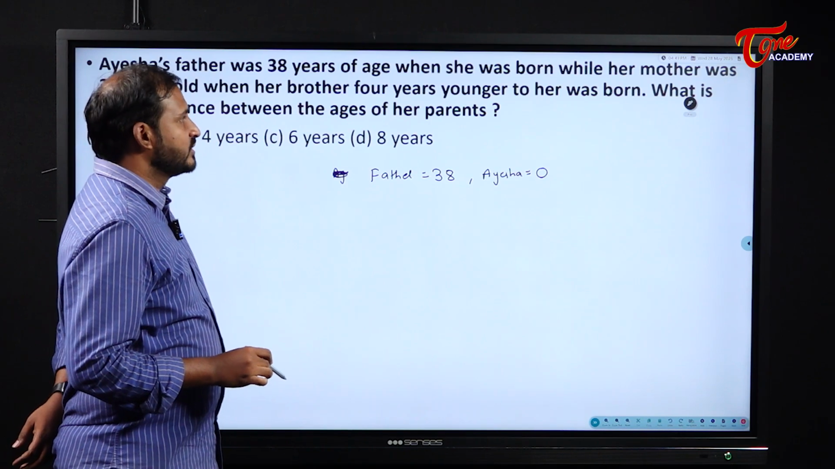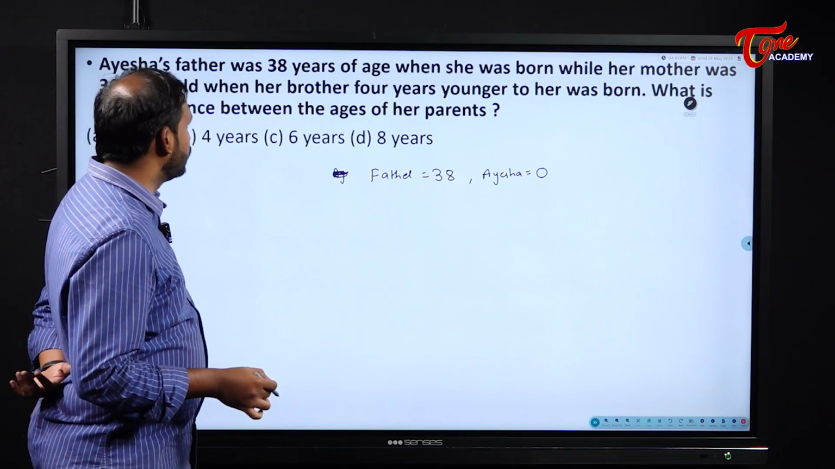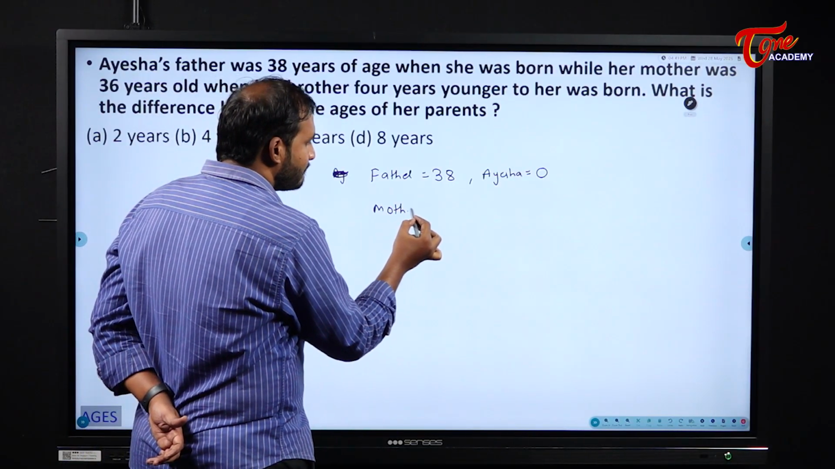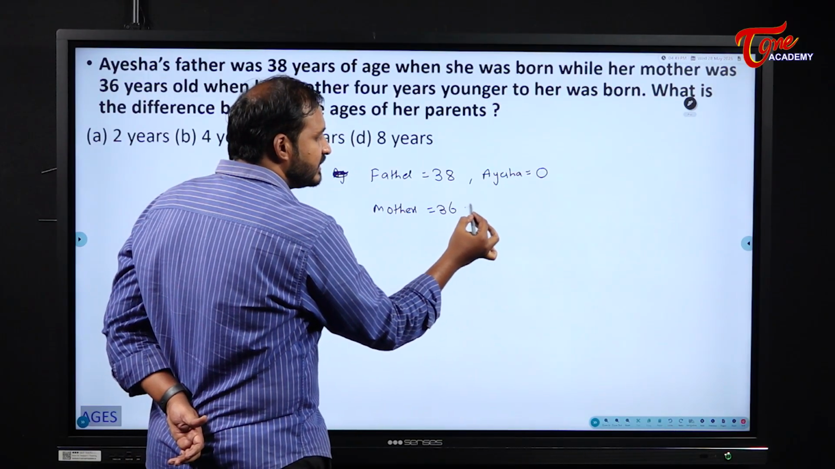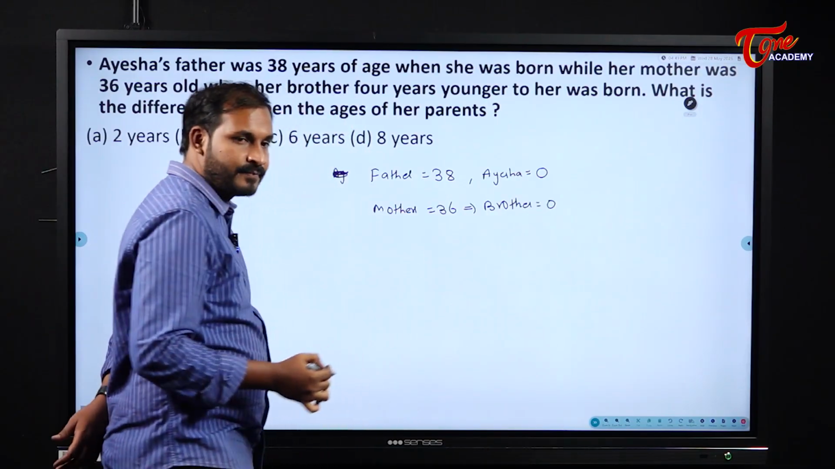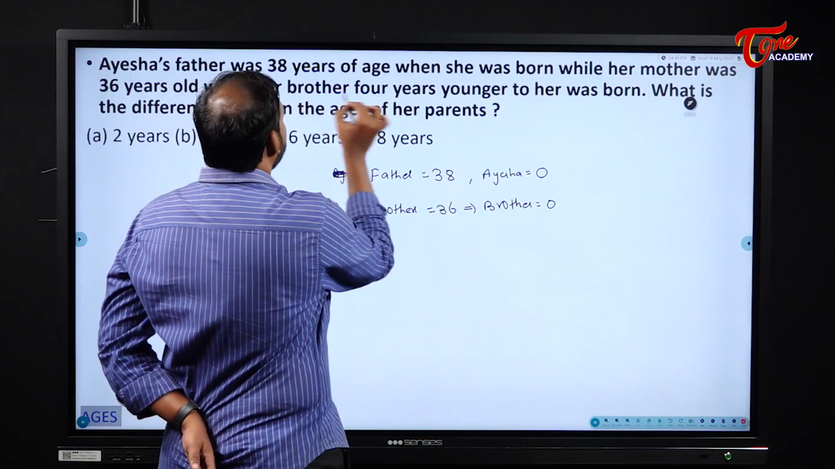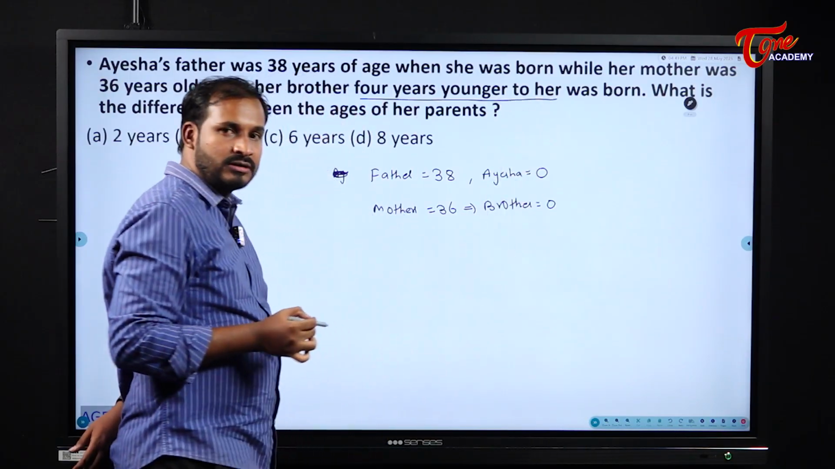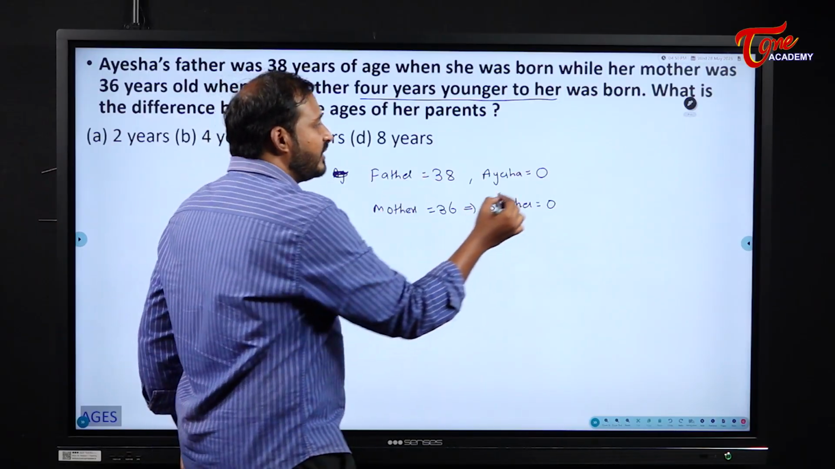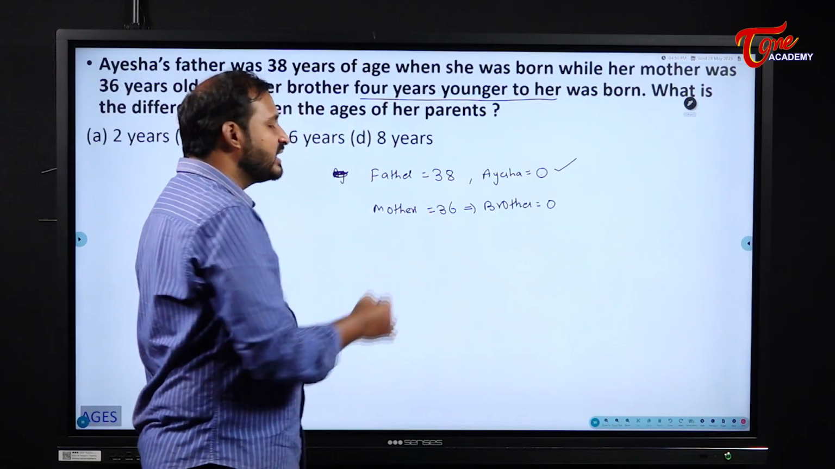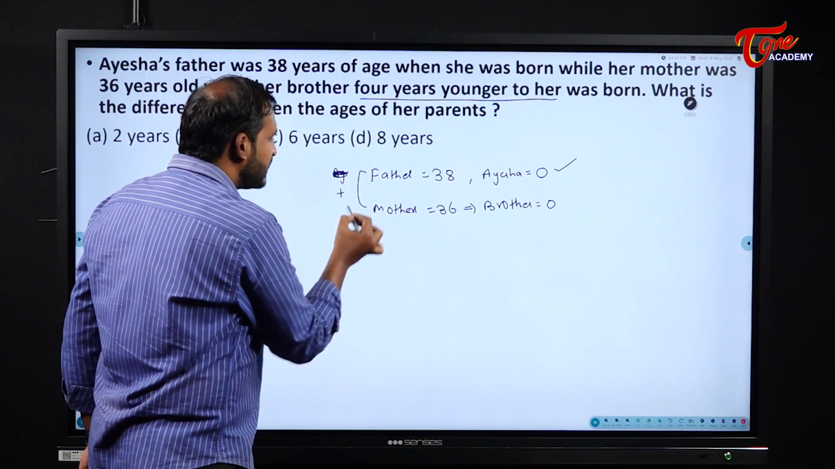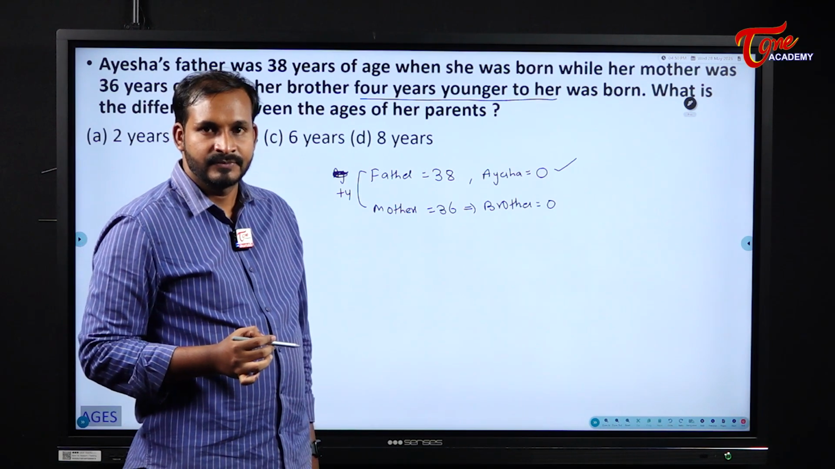Next, her mother was 36 years old when her brother was born. That means mother's age is 36 when brother was born. So the brother's age is how much at that time? 0. But they have given us one more detail. Her brother was 4 years younger to her. That means after the birth of Ayesha, after how many years will her brother be born? After 4 years, right? That means from here to here, what is the timeline difference? 4 years. That is the case, right?